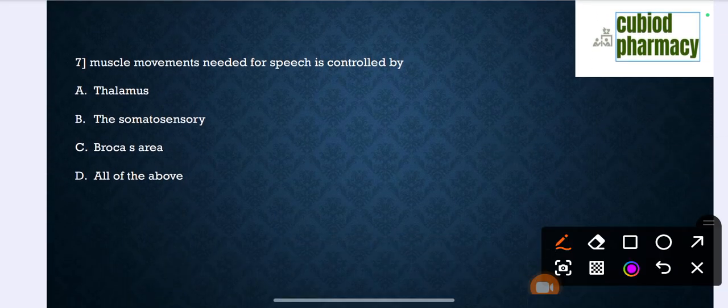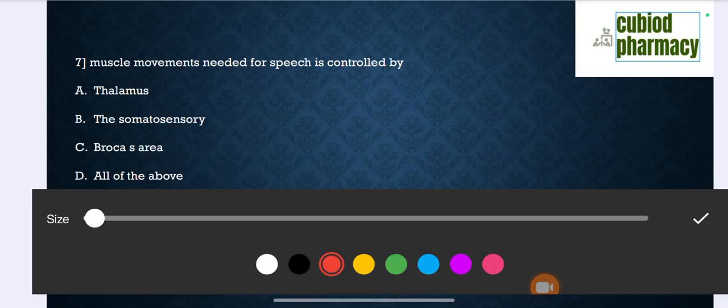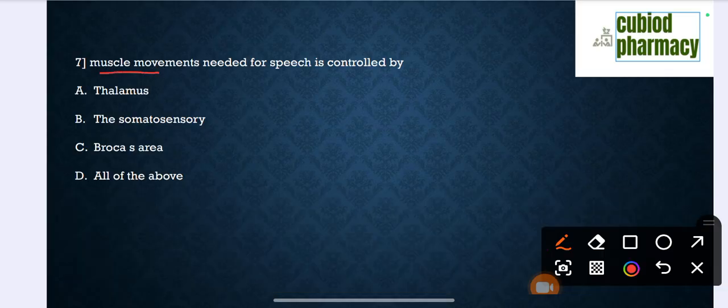Question number 7. Muscle movements needed for speech are controlled by: option A, thalamus; option B, somatosensory area; option C, Broca's area; option D, all of the above. The correct option is Broca's area.